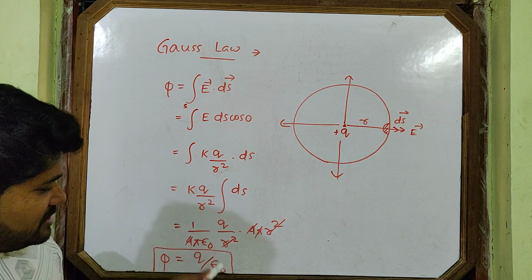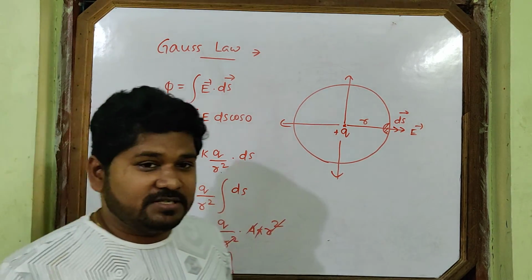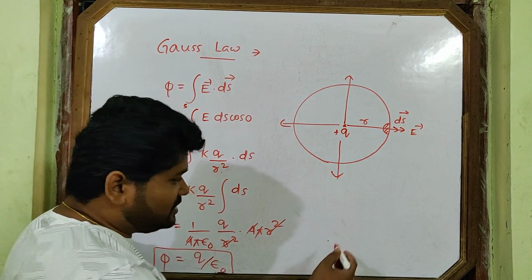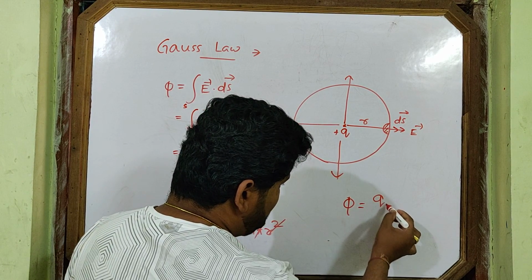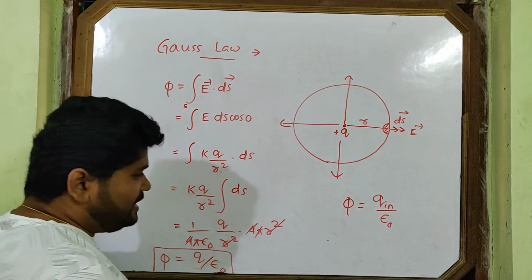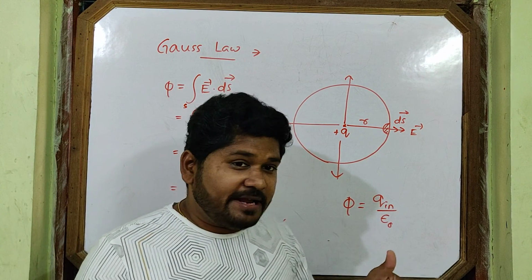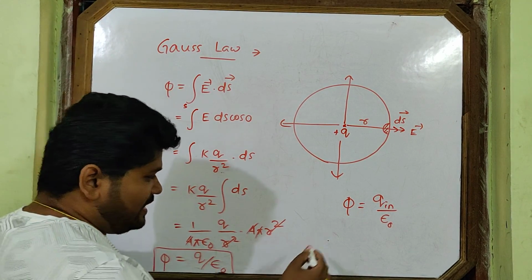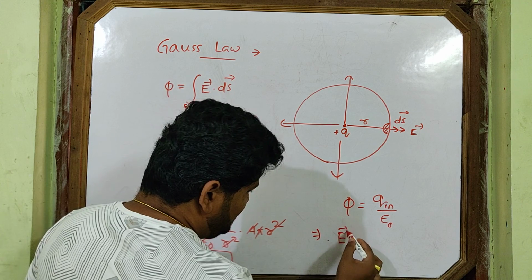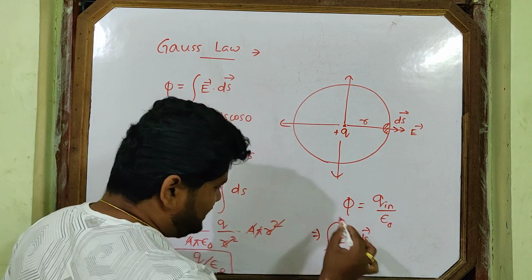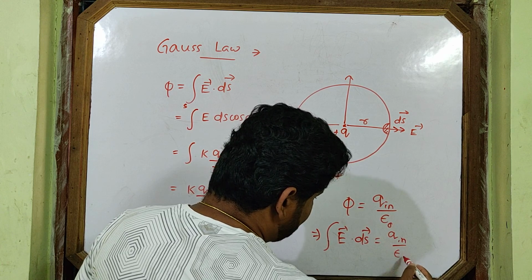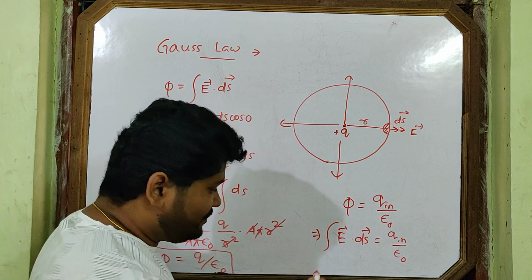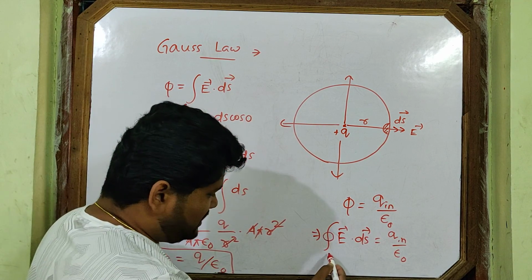Some questions may come from this Gauss law. Now let us discuss what questions can come. What is the final formula of the Gauss law? Phi equal to Q in by epsilon naught. Why in? In stands for inside. Always remember, in stands for inside: how much charge is present inside is taken. And in place of phi you can also write integration of E vector dot ds vector equal to Q in by epsilon naught. This is the flux formula. But only when you write this formula for Gauss law, you can write a closed sign on the surface integration.